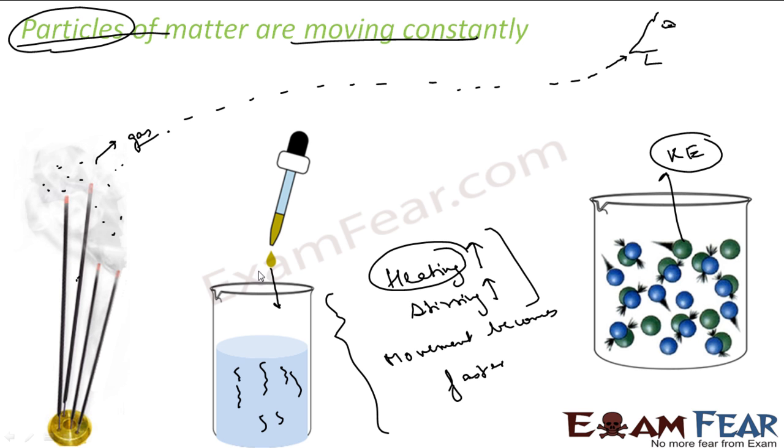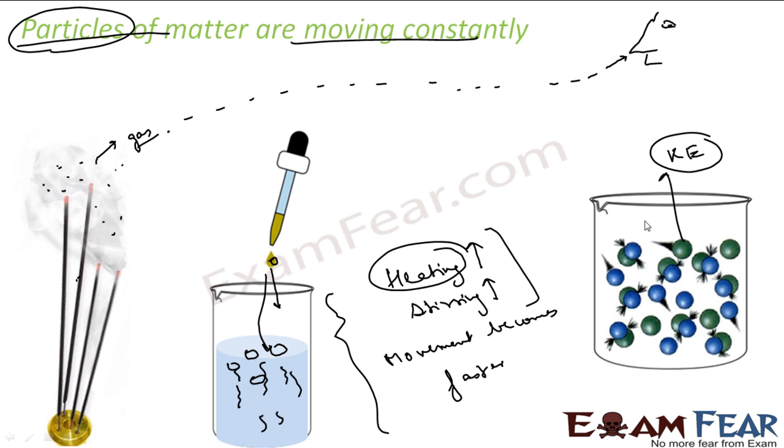Also, as you have seen, the blue ink which you put in the water will intermix on its own. The ink particles will be different particles and the water particles will be different particles, but they will mix with each other by getting into the space between each other.